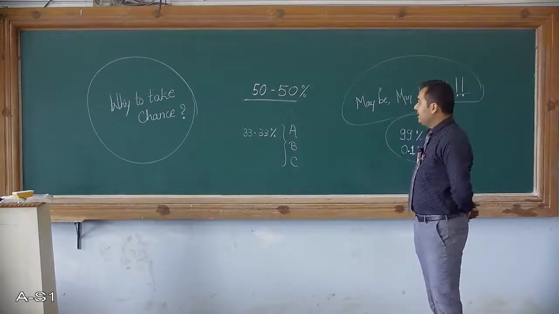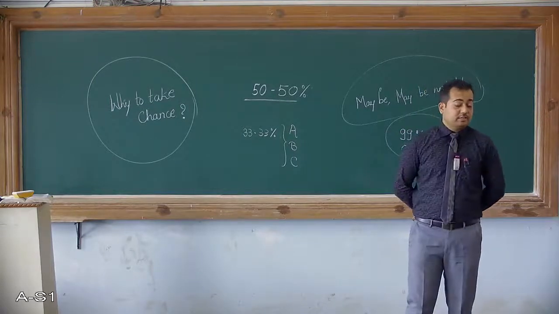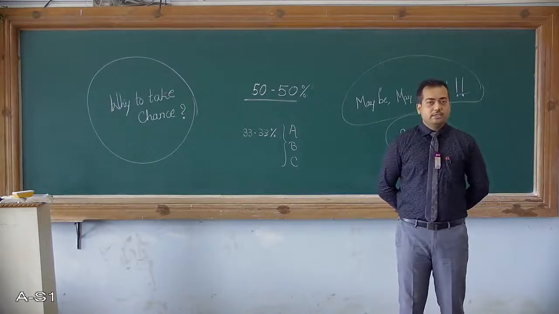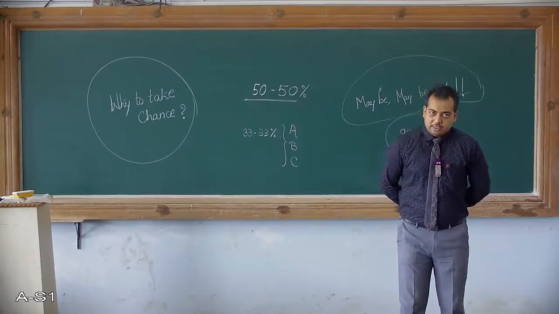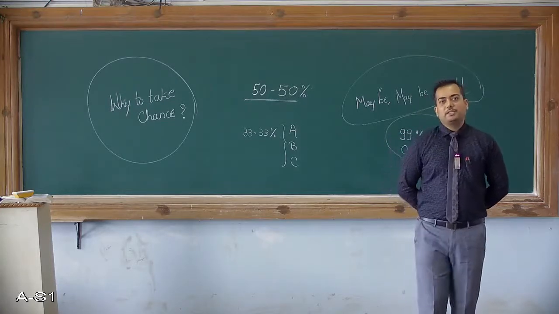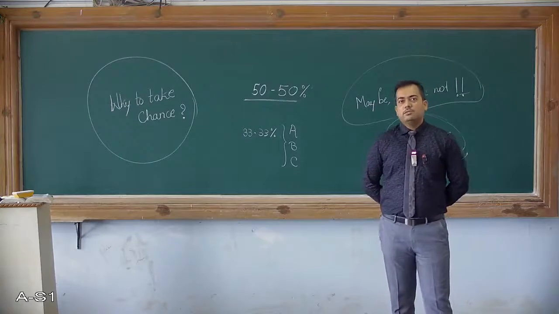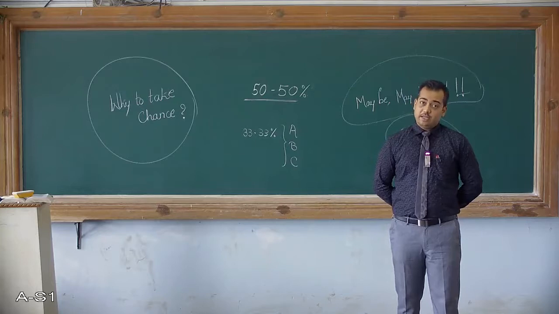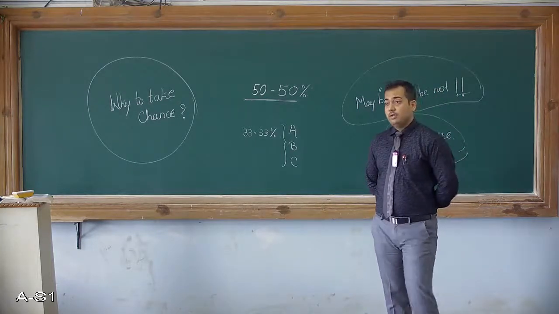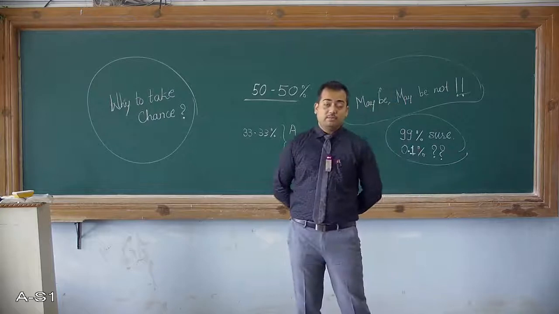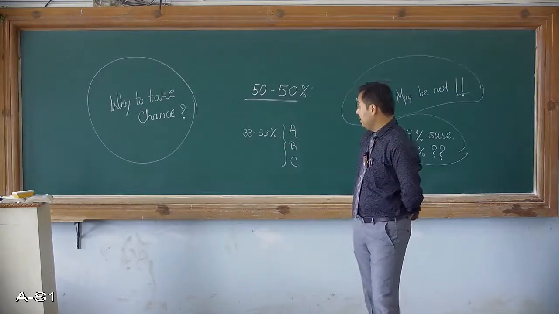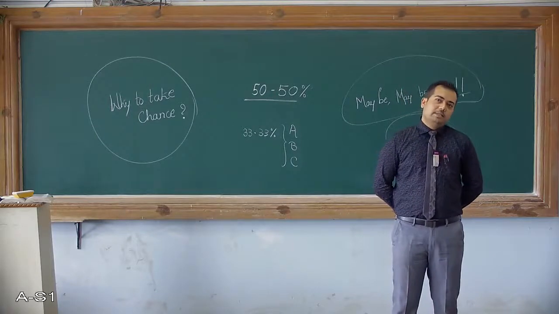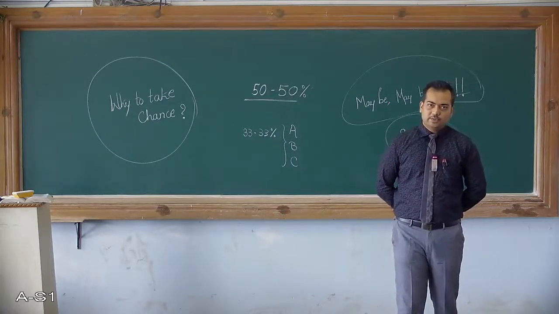Now in that case, it is a 50-50% chance, nothing can be told about who is going to write the exam. Now if there are 3 persons in a team and again it remains the same that only one of them has to write the exam, then you can say that chances are a little reduced, but everyone has an equal chance. Every one of them has a chance of 33.33%. Mathematically we can say that, but one of them has to write.